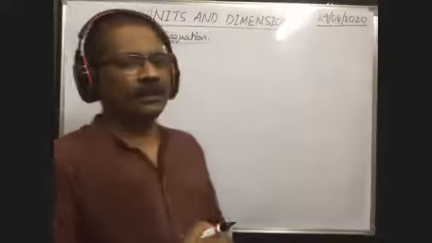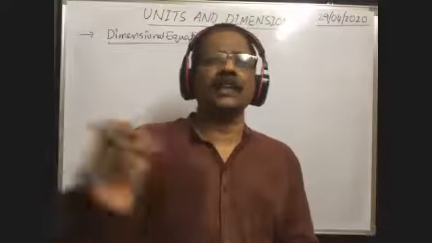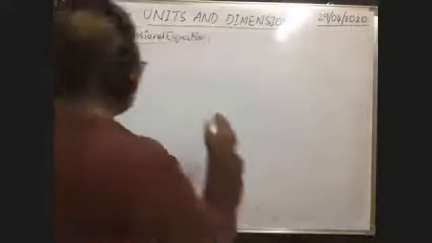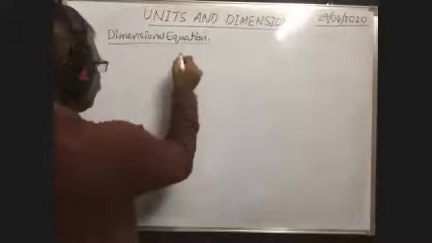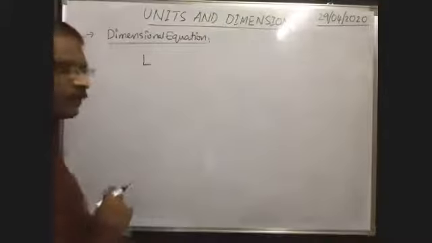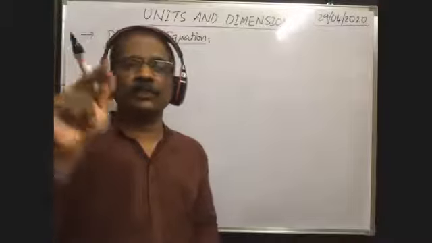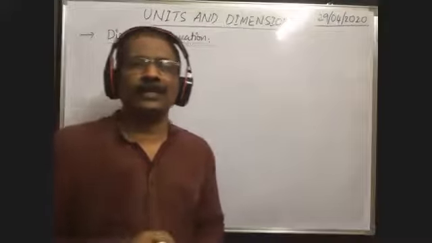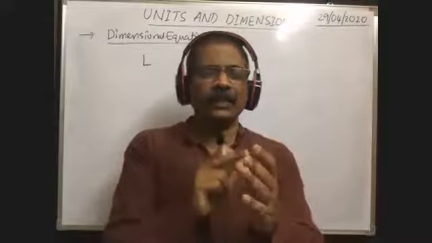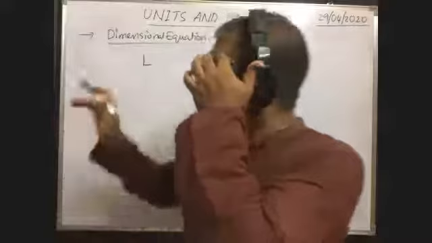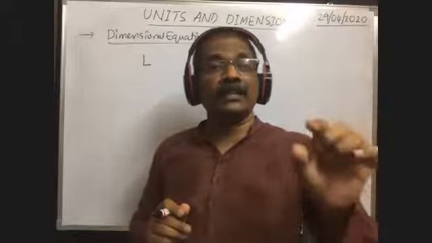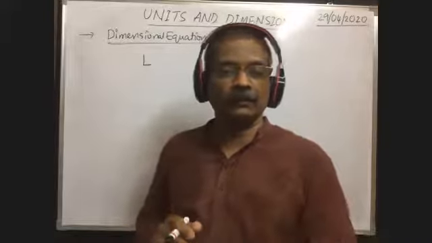Instead of measuring the length in different systems with different units, all those units are given a symbol. The unit of length, centimeter, meter, or foot, is given the symbol capital L, because those are the units of length. Capital L means it is not length, it is the unit of length. You remember that point. Capital L is the unit of length, not the symbol of length, because instead of centimeter, meter, or foot, we have given a symbol capital L. That is very, very important.